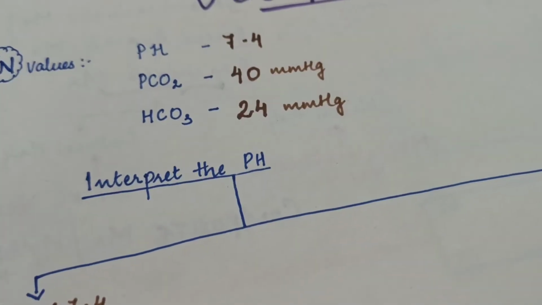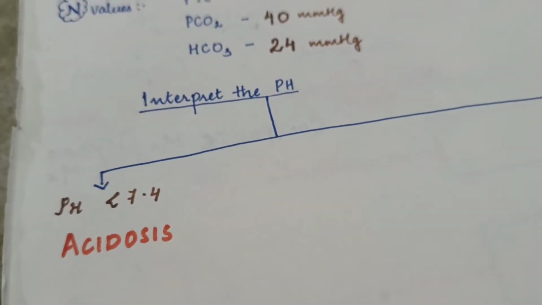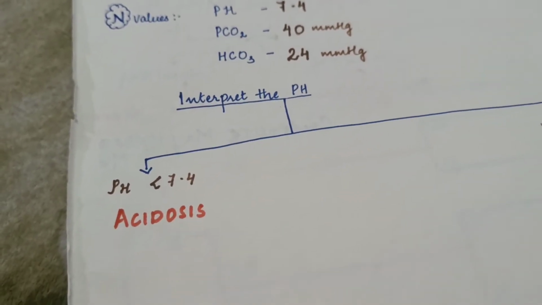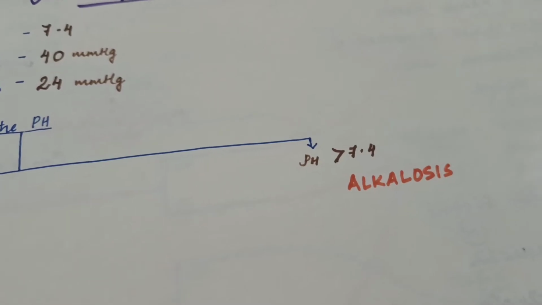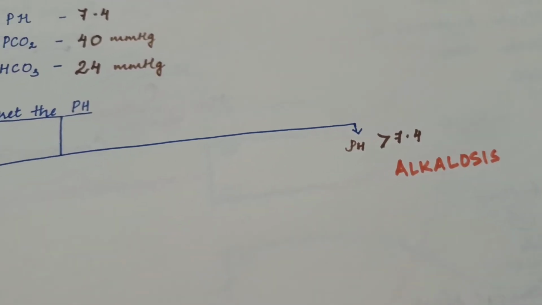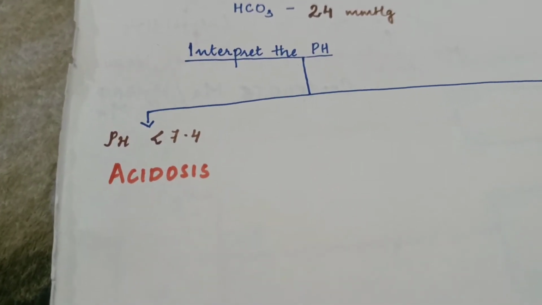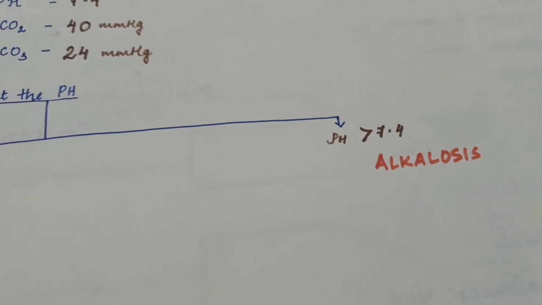We are moving to interpret the pH level. The normal is 7.4. So if the pH is less than 7.4, it is acidosis, and if the pH is more than 7.4, it is alkalosis. So we will learn about what is respiratory acidosis, metabolic acidosis, respiratory alkalosis and metabolic alkalosis.